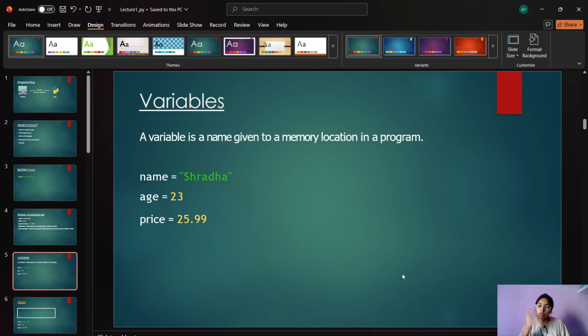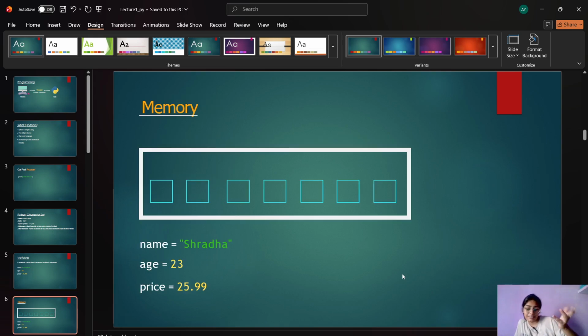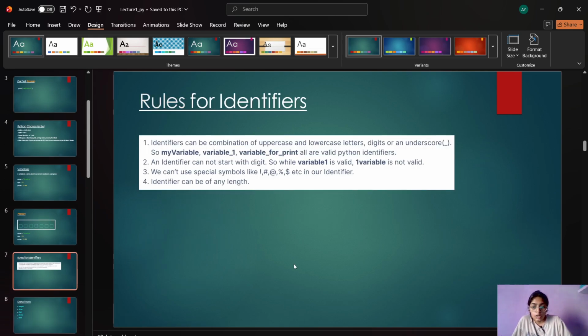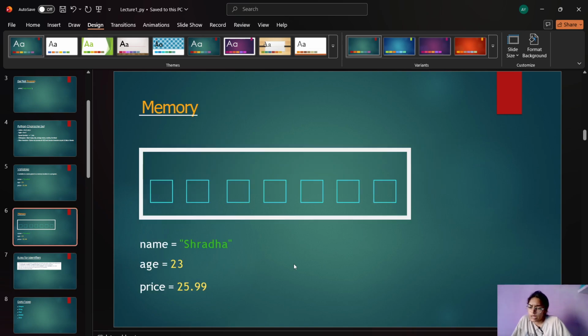So what is a variable? A variable is like a container. Okay, now let's move on. Memory is like there are different containers, and we have to put the data in them. This container contains the name, this the age, this the price, cost, this the date, and whatever. So these are containers which contain the data, and when we call the container and print it, it will extract the data in it. Okay, now you'll be like, okay, we call name, we call age, and we call price.